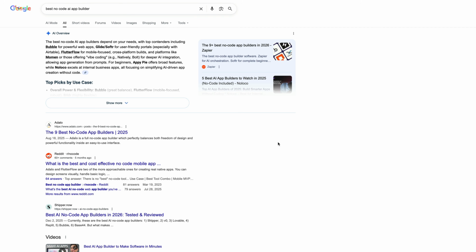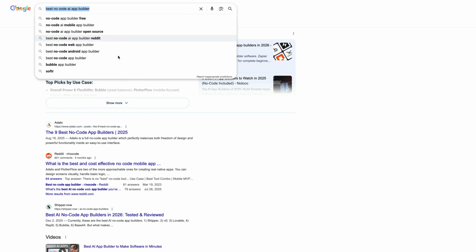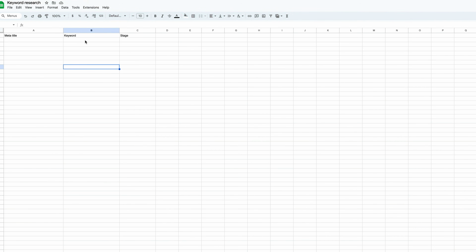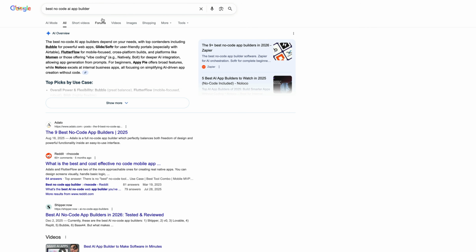And now we want to verify that, you can take this keyword in and of itself. So let's go ahead and take this, add this to our keyword. And this is a bottom of funnel keyword. And what we want to do next is actually look at the SERPs, or the search engine results pages. So in this case, if you watch some of my other videos on, say, how to write a blog post, I'll link it above, you can see that this is actually a good keyword to go after because the top ranking result is not fully optimizing around that keyword.